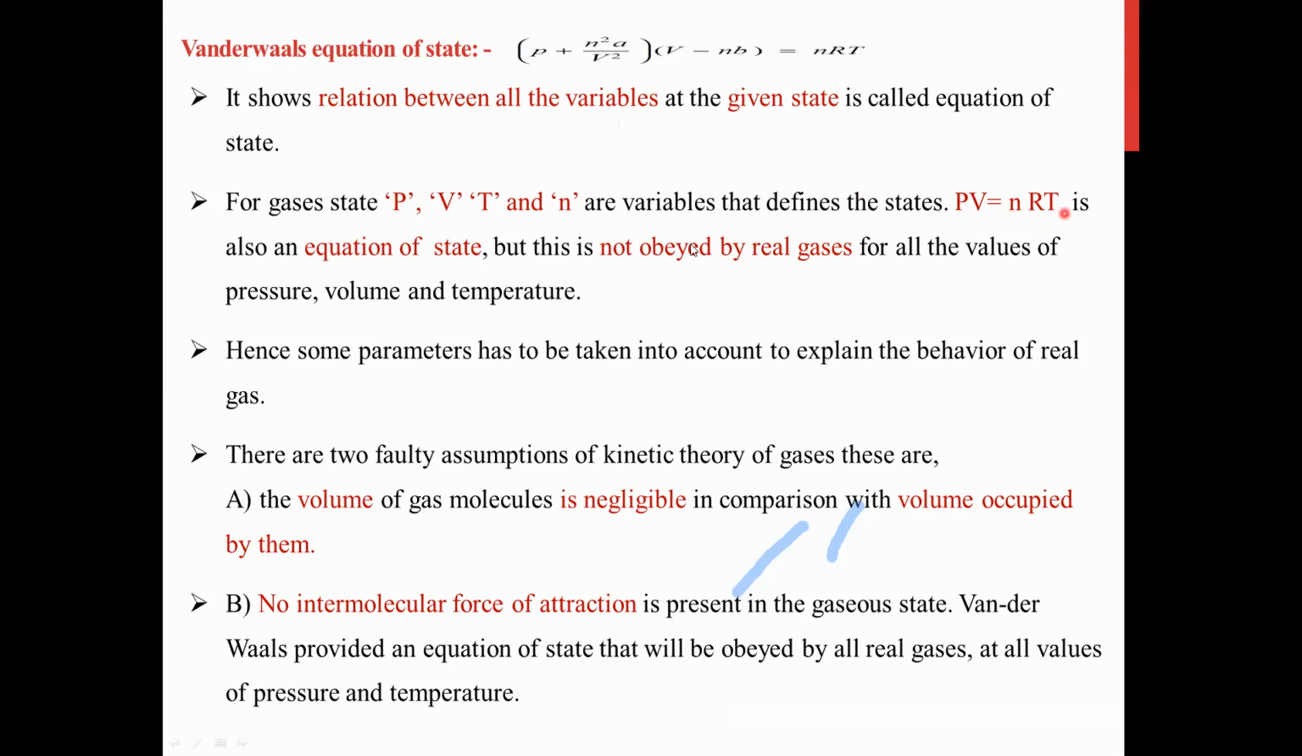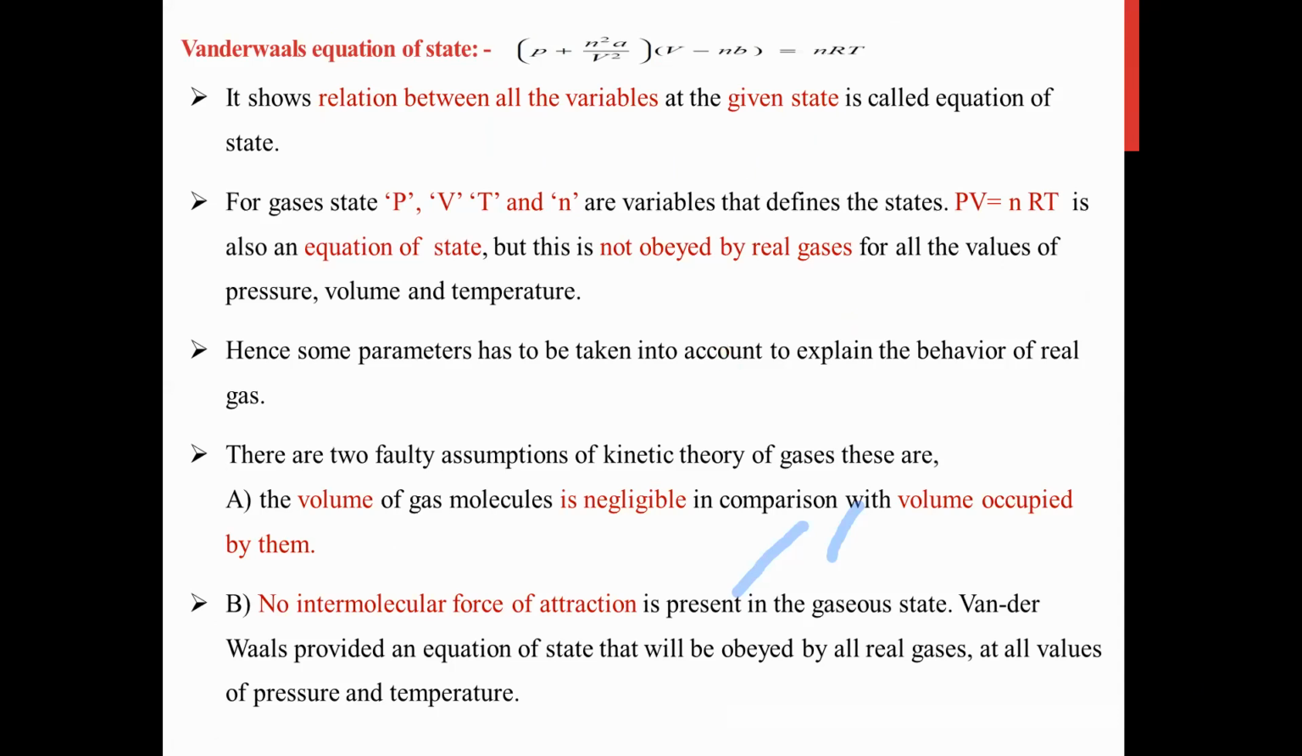This PV equals nRT is nothing but the equation of state, because if we change the state of a material, the properties of that material may change. A mathematical equation which represents how physical properties depend on each other is called the equation of state. So here also PV is equal to nRT is the equation of state.